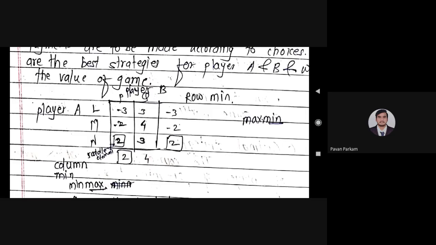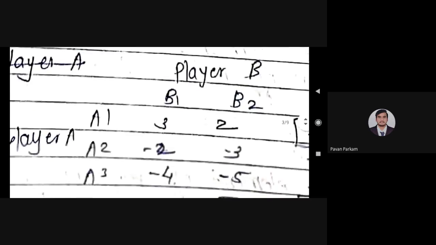So take a second example. Write it down, all of you. Second example, same statement is there. What is the statement for this? Find out the optimal strategies for player A and player B. The given data is there. They have given strategies A1, A2, A3 for player A, and for player B strategies B1 and B2. They have given values 3, 2, -2, -3, -4, -5. These are the values they have given according to the strategies.